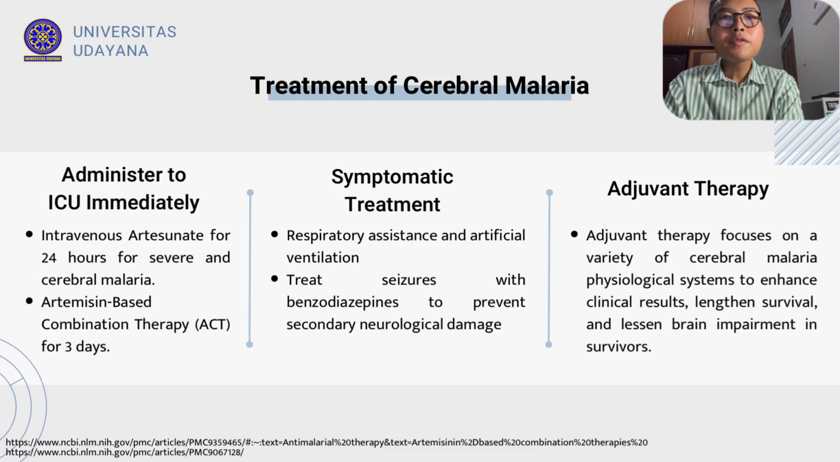Since cerebral malaria is a multi-process illness, focusing on a single signaling route might not be enough to lower mortality or improve neurological symptoms in cerebral malaria patients. As a result, adjuvant therapy focusing on a variety of cerebral malaria physiological systems is required to enhance clinical results, lengthen survival, and lessen brain impairment in survivors.